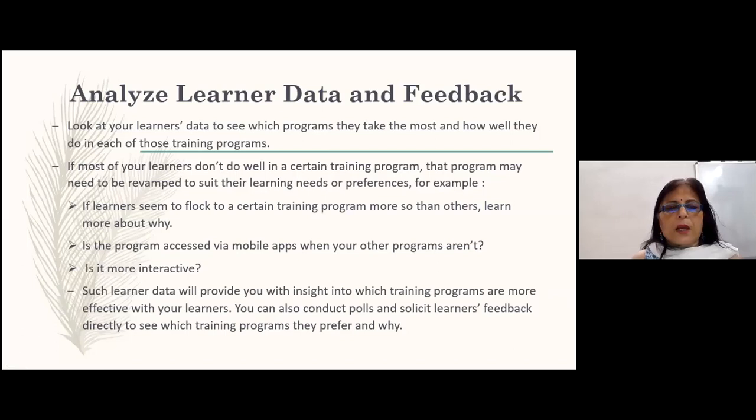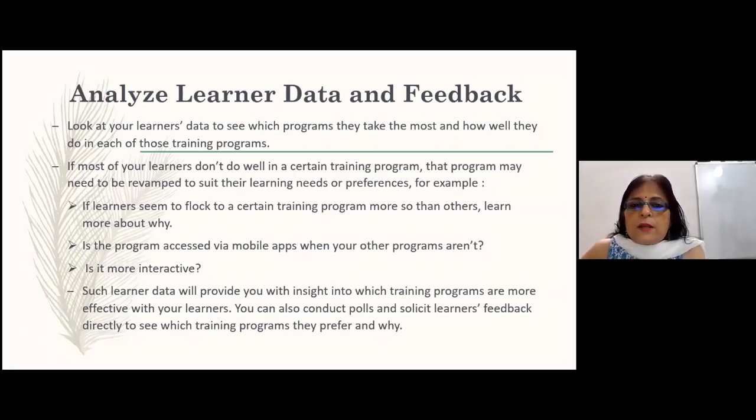So the next thing is to analyze the learner data and feedback. You can use all those tools that we have discussed earlier, the questionnaires, the Likert scale, the survey, to collect the data, and then collect the feedback and then analyze the data. Look at your learners' data to see which programs they take the most and how well they do in each of these programs. So there must be some tests, etc. You must look at the results of the test.